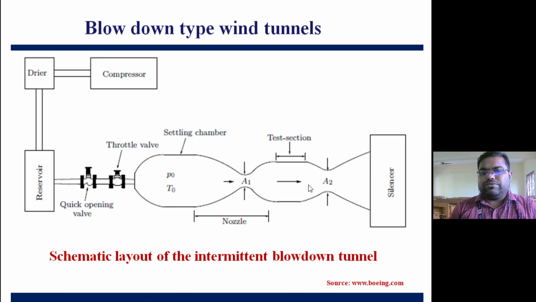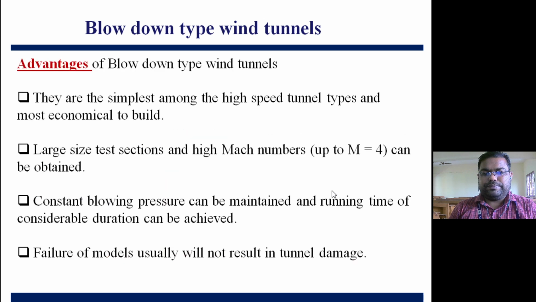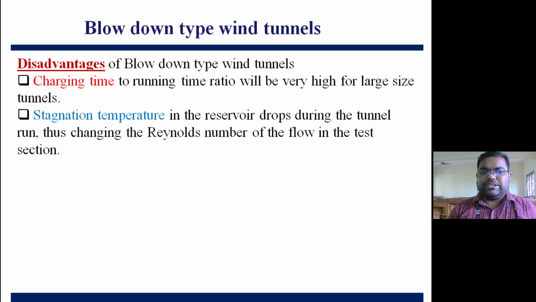So your model is mounted here. If your model is going to fail, it is not going to affect the tunnel boundaries. It will come out in the silencer and you can remove it. So these are some of the advantages of the blowdown type wind tunnel, but there are disadvantages too, and those also need to be considered before selecting this type of tunnel for your experimentation.